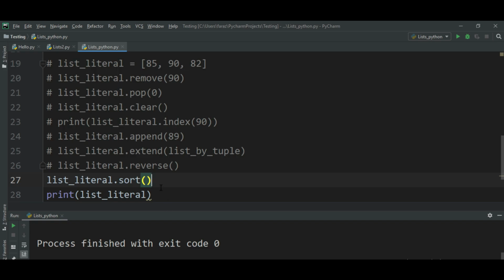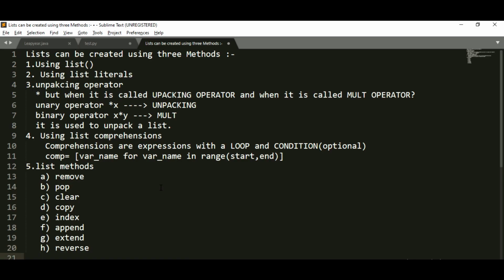I hope you got this point. So this was the last method, the sort method, right? The extended version of this I will explain very soon. I hope you got this point.